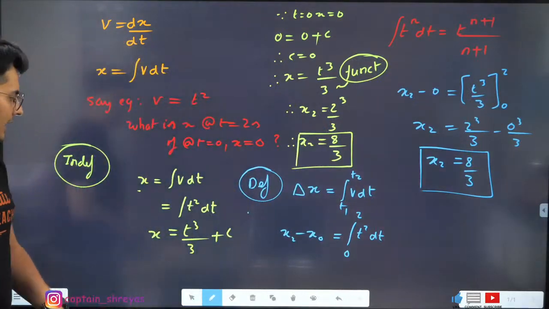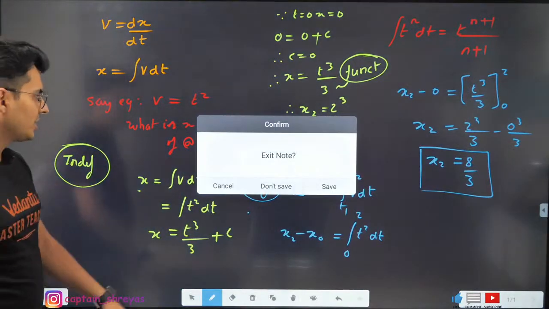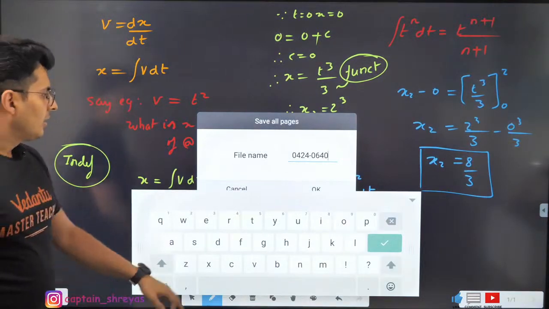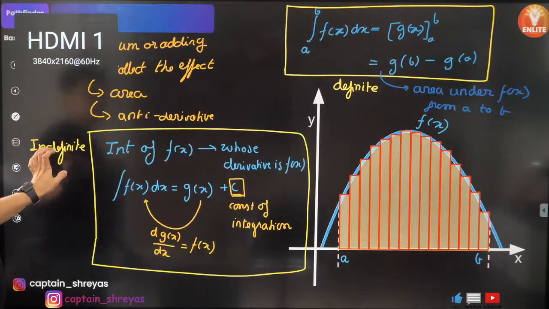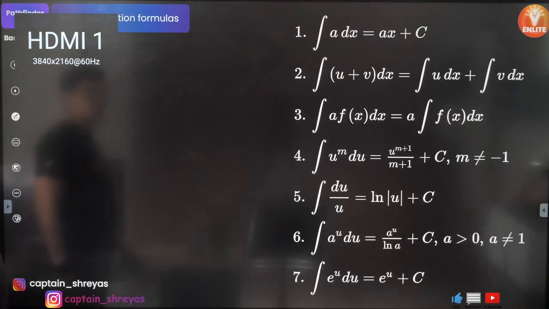All right, let's move on to some more questions. I'm just going to save this. Okay, yes, all right, fine. Okay, let's solve some problems. But before that, the formulas of integration. You should know the formulas.